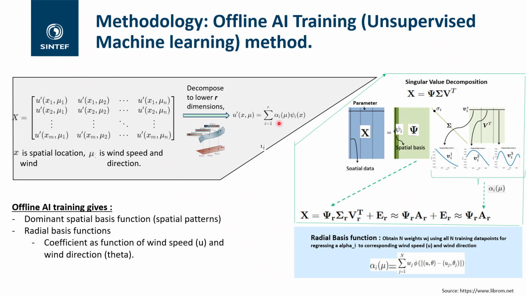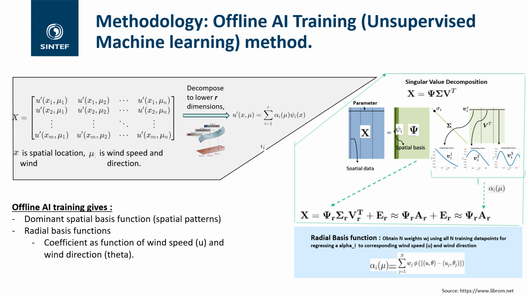And this alpha is a function of mu, that is the parameters, the mesoscale wind speed and the mesoscale wind direction. So the offline AI training gives dominant spatial basis functions, that is the spatial patterns, and then we use a radial basis function to regress the alpha coefficient to the parameters mu. So we have a radial basis function where we have the coefficients as a function of wind speed and wind